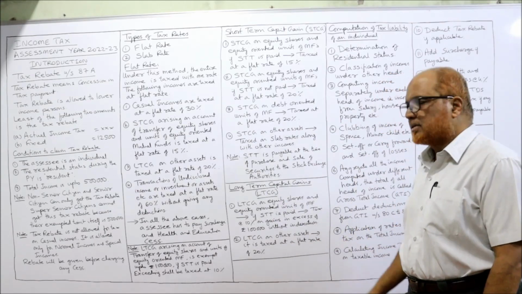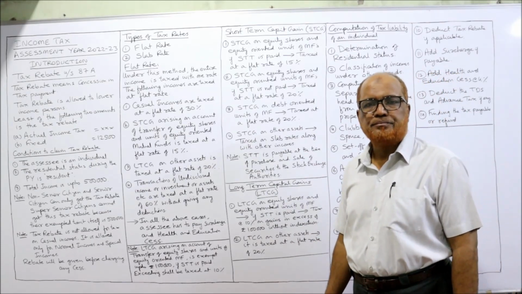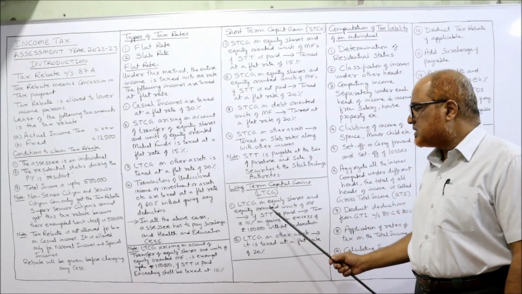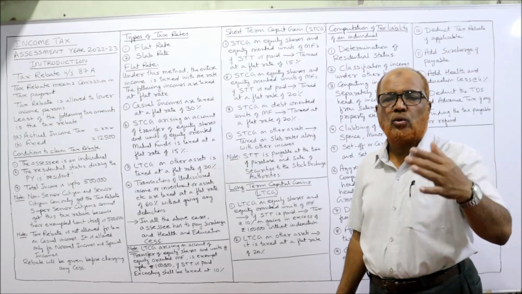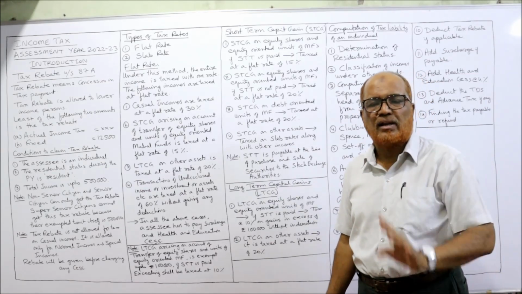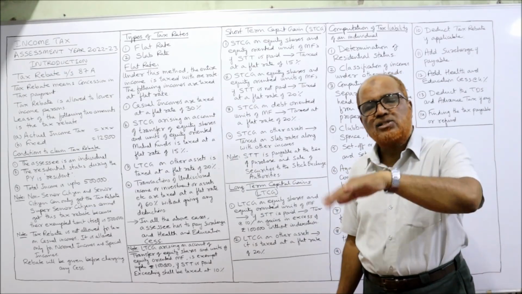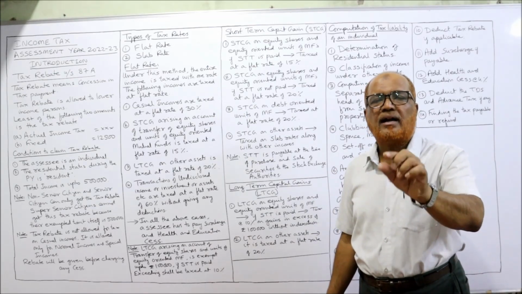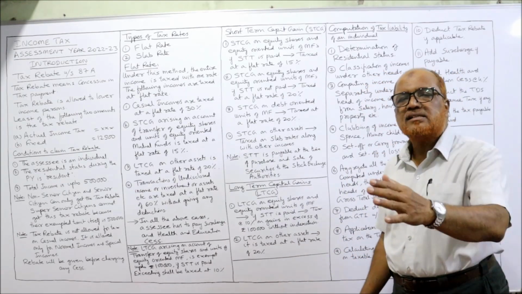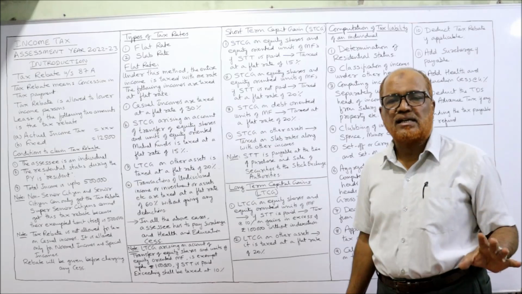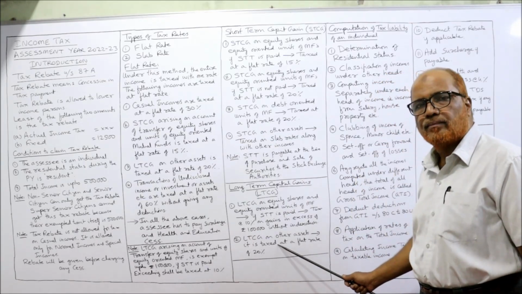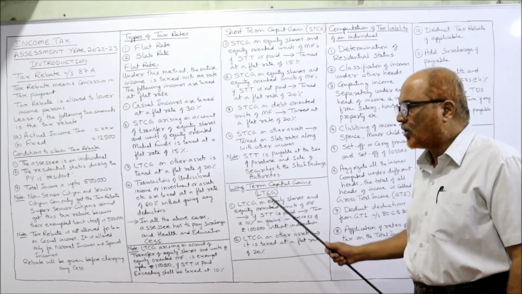Now, long-term capital gain, LTCG. Here, LTCG we have divided into two categories. LTCG on equity shares and equity-oriented units of mutual fund is exempted up to rupees 1 lakh. The excess over 1 lakh is taxable at a rate of 10% without indexation. Secondly, LTCG on any other asset is taxed at a flat rate of 20%. These two rates you have to remember for LTCG.